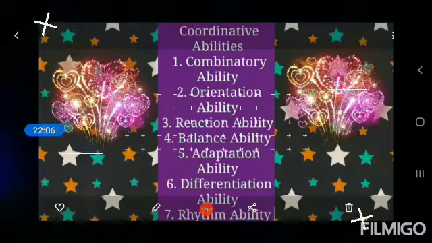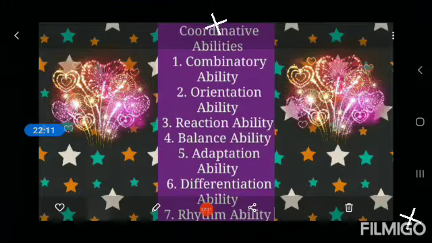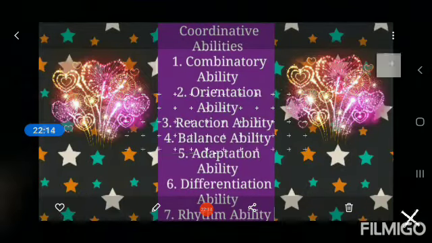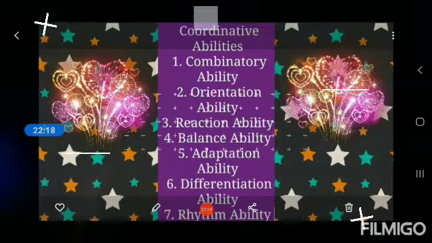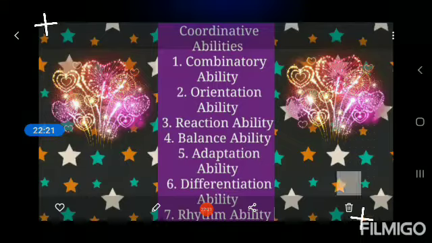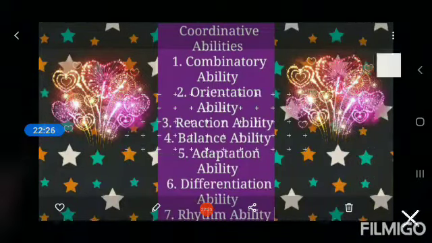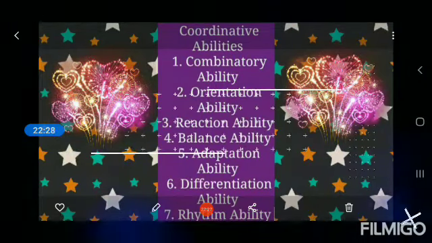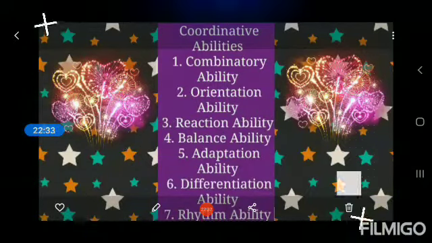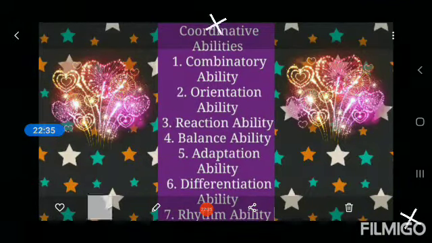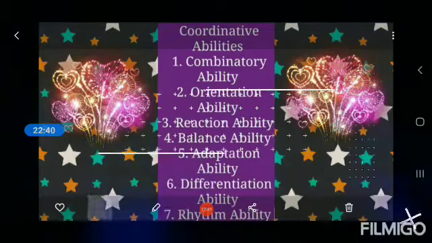Rhythm ability is the ability to observe or perceive the rhythm of a movement and to do the movement with the required rhythm. In gymnastics or figure skating, the sportsperson has to observe an external rhythm given in the form of music and express it in his movements. Rhythm ability is also required in synchronized swimming. In various sports, rhythm is not given from outside. The sportsperson uses the rhythm which is already stored in his motor memory.